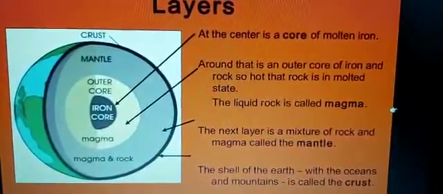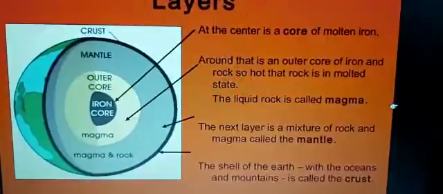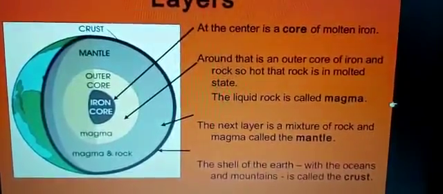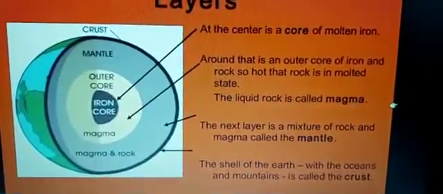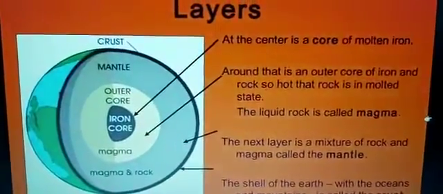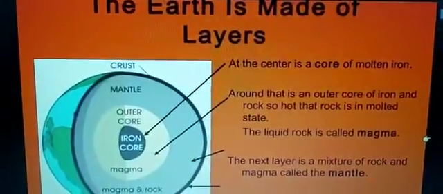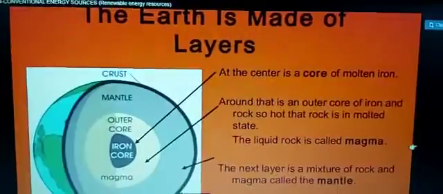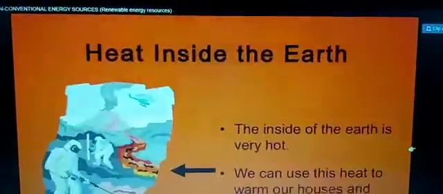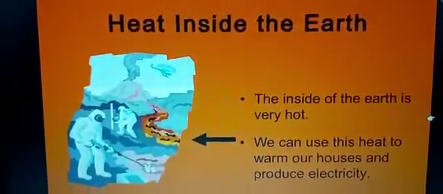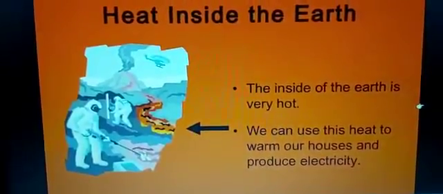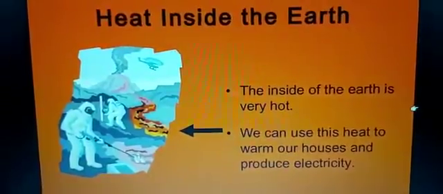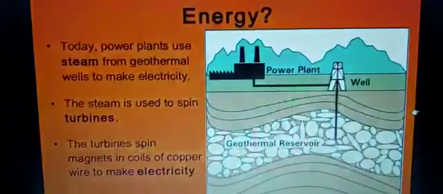The next layer is a mixture of rock and magma called the mantle, and the shell of the earth with the ocean and mountains is called the crust. This is the structure of the earth, children. We are not doing this in this class, but you will certainly do it in your next class. So children, here I have shown you the layers of the earth and what it is made up of. Now the inside of the earth is very hot, children. We can use this heat to warm our houses and produce electricity.